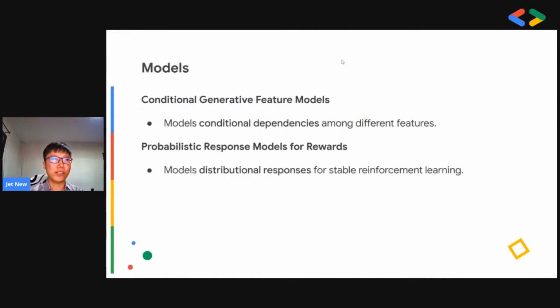The conditional generative feature models model the conditional dependencies among different features. For example, a feature such as time taken before purchase confirmation could be conditionally dependent on another feature such as the age of the customer. The probabilistic models model the distributional reward to facilitate stable training of reinforcement learning agents, as the agent can learn the uncertainty that comes with each response.